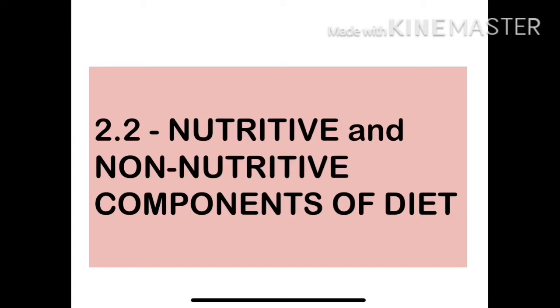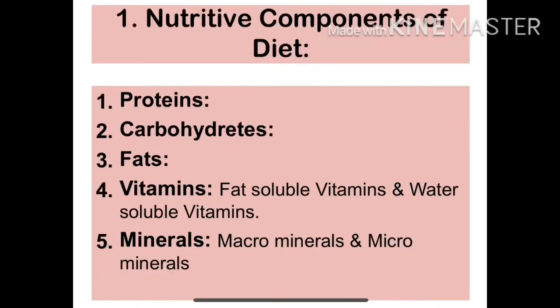Each food that we eat has different nutrient content, and therefore it is important that we know about the effects it can have in meeting nutritional requirements. On the basis of the nutrition value of components of diet, components are divided into two categories, that is nutritive and non-nutritive. We'll start with the nutritive components of diet, which include protein, carbohydrate, fats, vitamins and minerals.